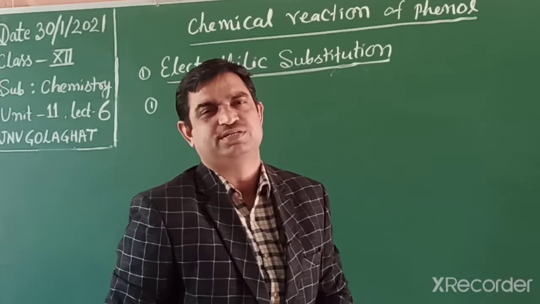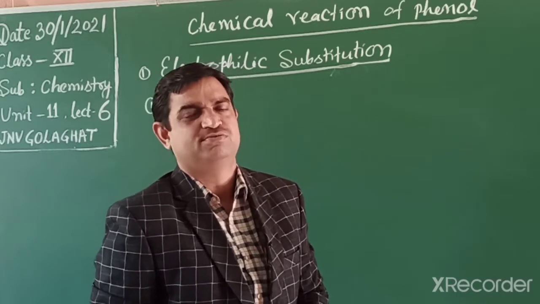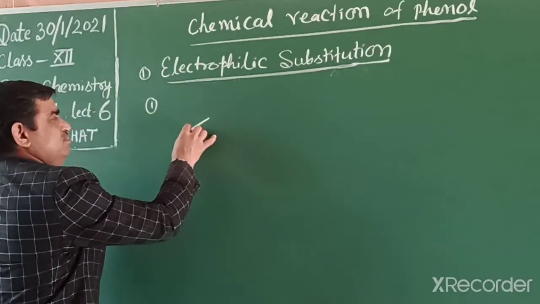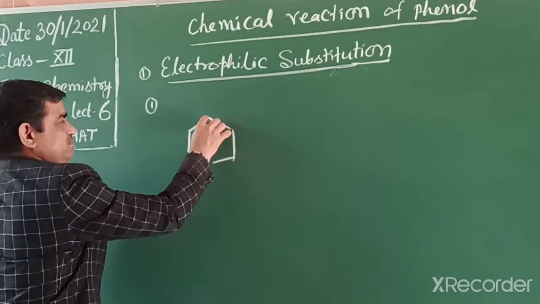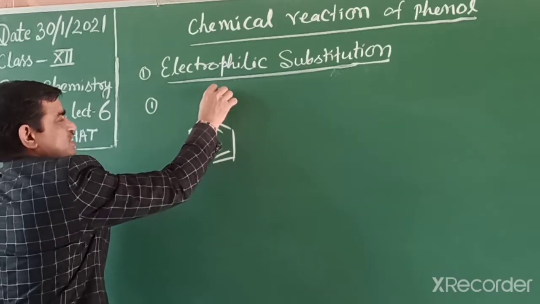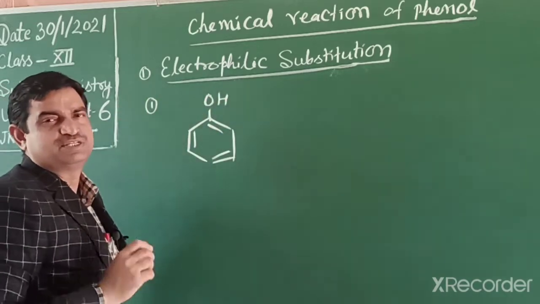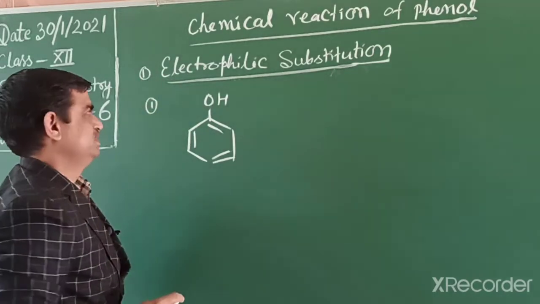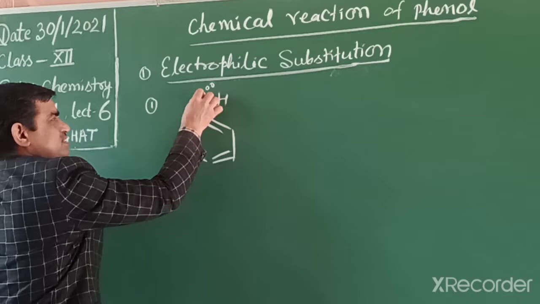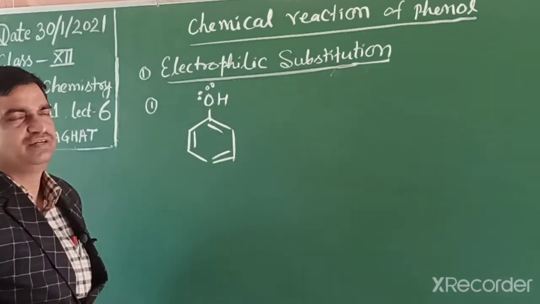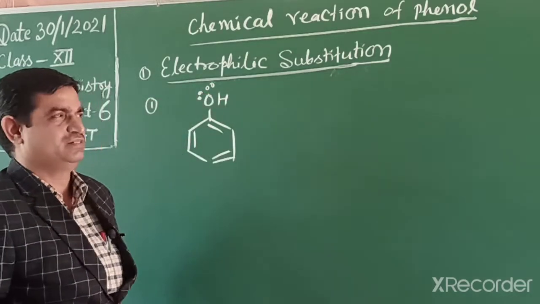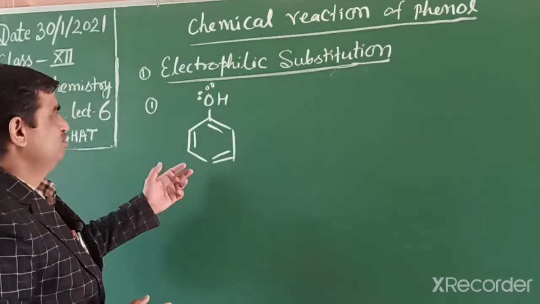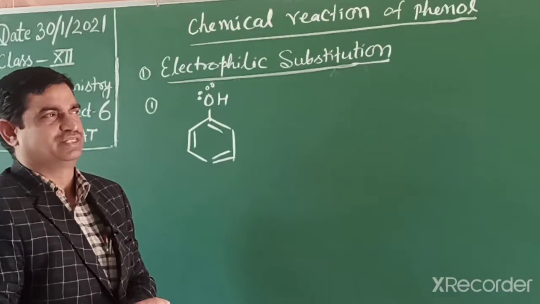Students, today we will discuss the chemical reaction of phenols, meaning aromatic alcohol. We know aromatic alcohols, due to the presence of a benzene ring, show a special reaction known as electrophilic substitution reaction. We already discussed this reaction in the 11th class hydrocarbon chapter on benzene. The benzene ring has a characteristic property to show electrophilic substitution reactions.